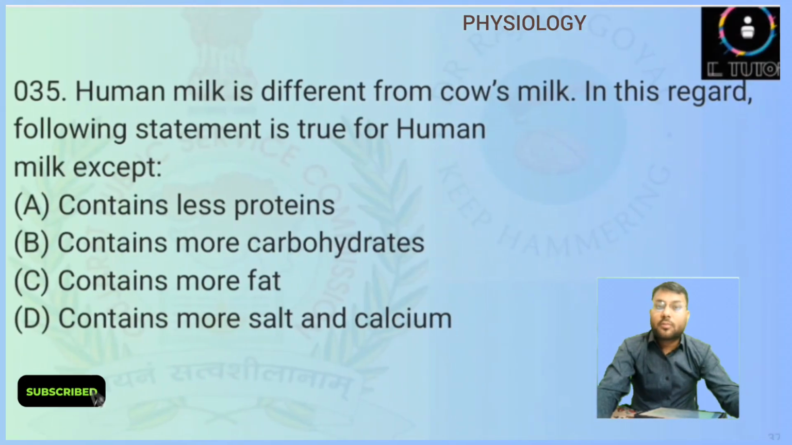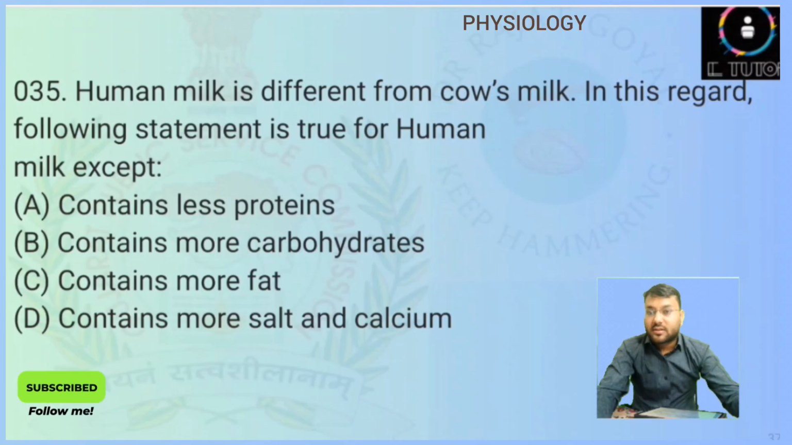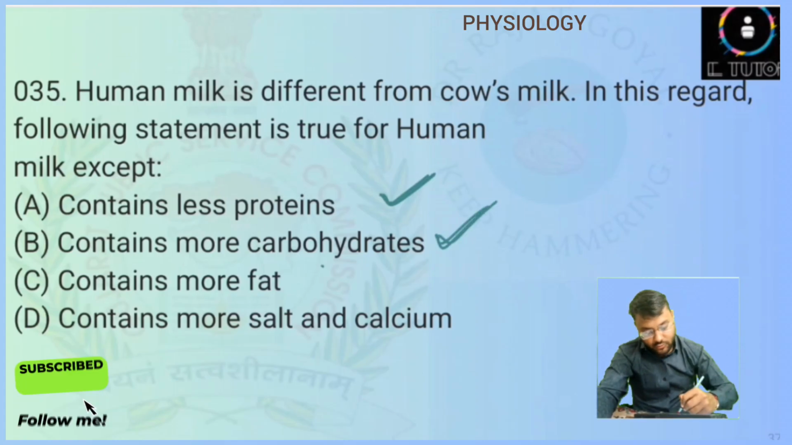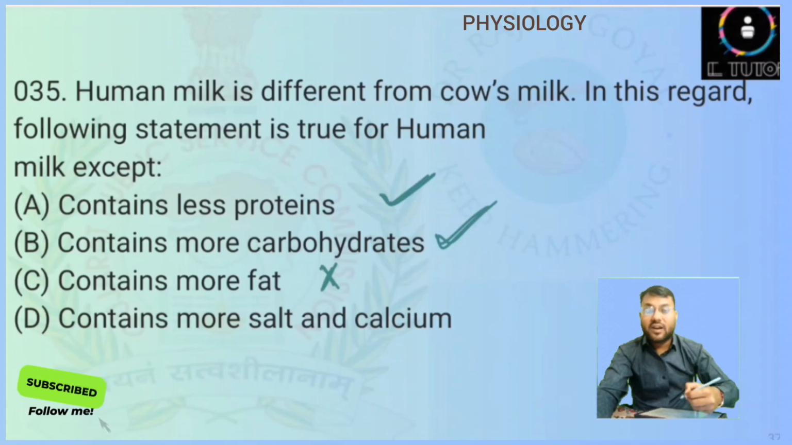Human milk is different from cow's milk. In this regard, the following statement is true for milk except. So they are asking that all the statements are true except. So contain less protein, this is true. Contain more carbohydrate, this is also true. Contain more fats, this is not true. Generally the fat content is equal or lesser. And contain more salt and calcium, this is also not true.